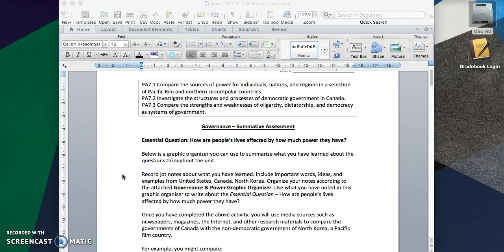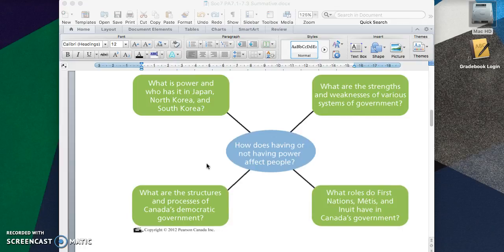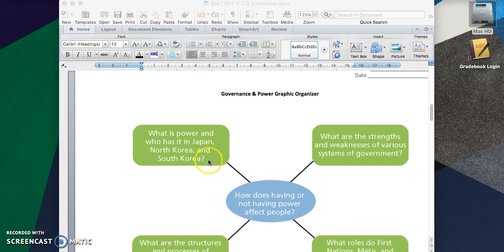For the first part of this assignment, you're aiming to address this essential question. How are people's lives affected by how much power they have? Below, on the second page of your handout, is a graphic organizer that you can use to summarize what you've learned about the questions throughout the unit. This is the graphic organizer I'm referring to. It's titled Governance and Power Graphic Organizer.